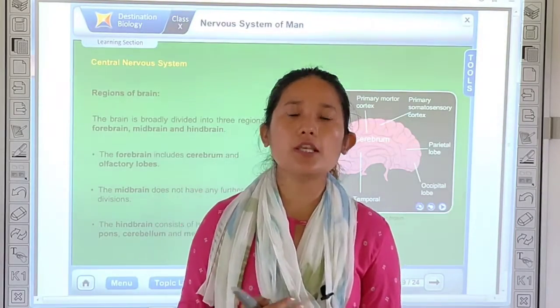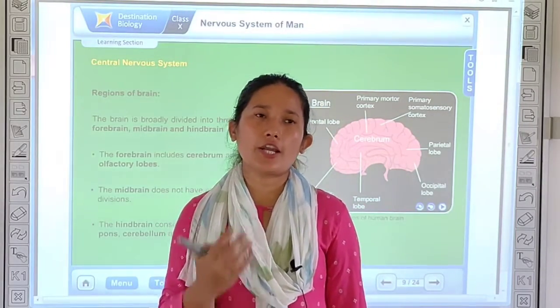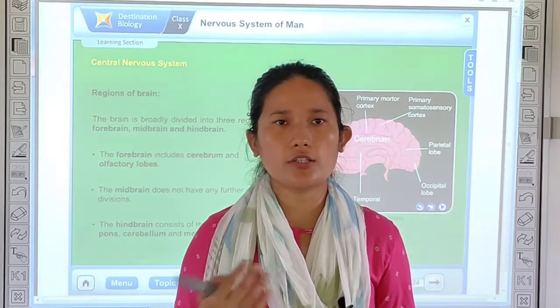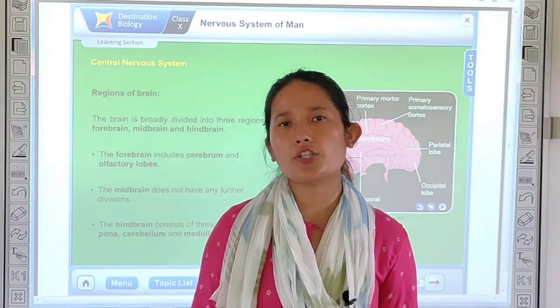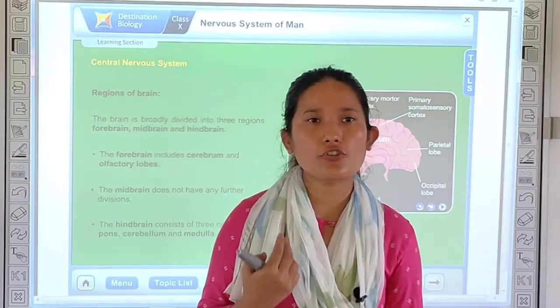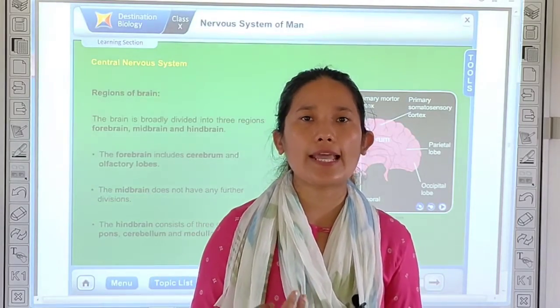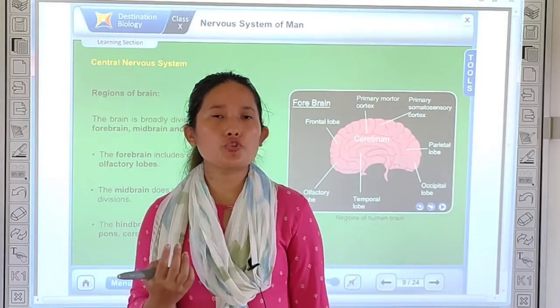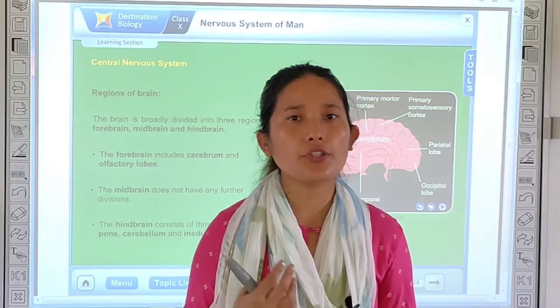And hypothalamus, what does it do? It regulates the body temperature. It doesn't only regulate the body temperature, but it also regulates the functioning of those two endocrine glands, the pituitary gland and pineal gland. The function of those two are also regulated by your hypothalamus.